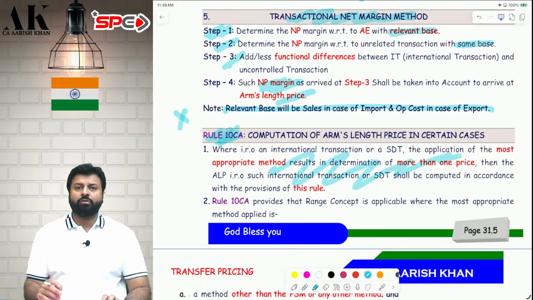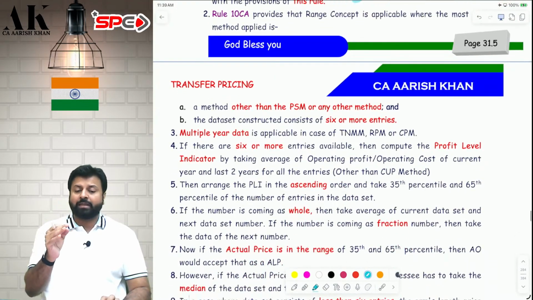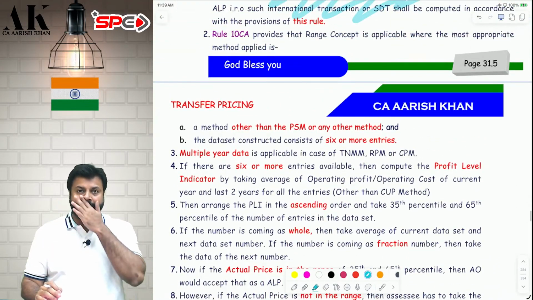Rule 10CA will tell you the mechanism by which you are supposed to compute the arm's length price, and that mechanism is called the range concept. First of all, the range concept is applicable to whom and not applicable to whom. Let me tell you that.